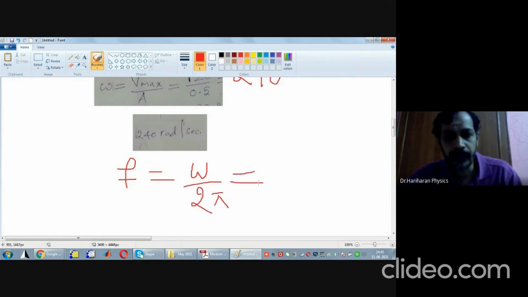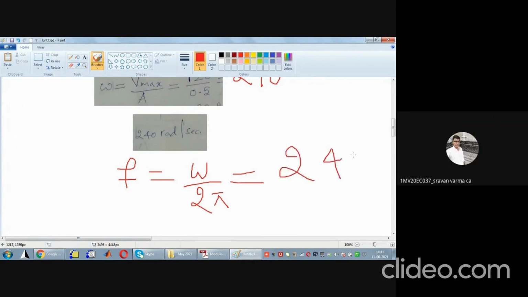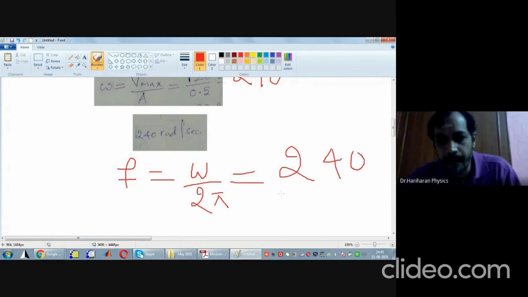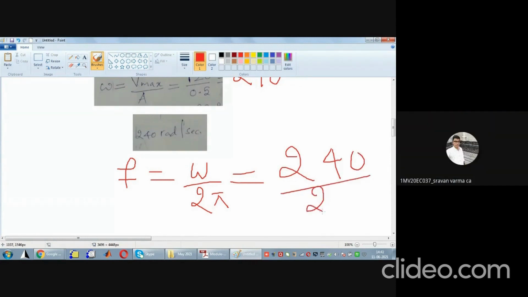So what will this be equal to? Look here. What is 240 by 2 pi? Pi is 3.14, so 2 times 3 is 6. What is 240 by 6? Find it. 240 by 2 pi. 38.21 hertz.